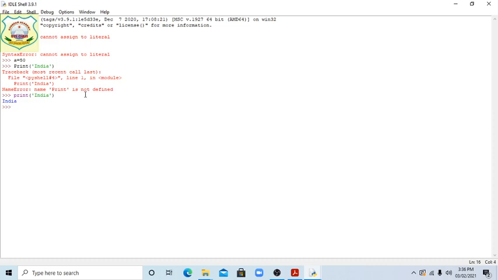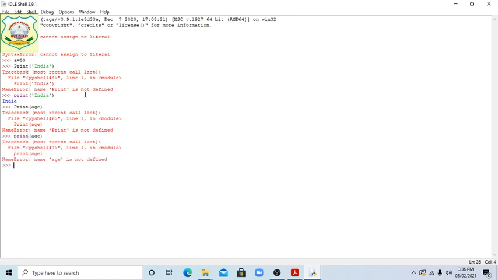Next one is print age is given. The same function, print, then age. So now what happened? Again, print is not defined. So again we will write print, then age. Again the same form, print we have given, age is not defined. So we will write print,